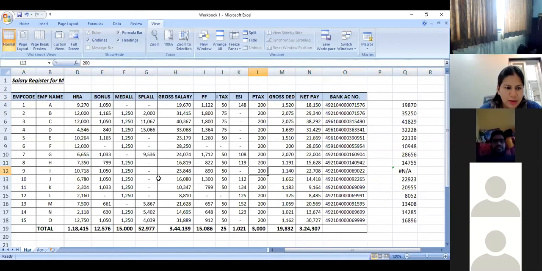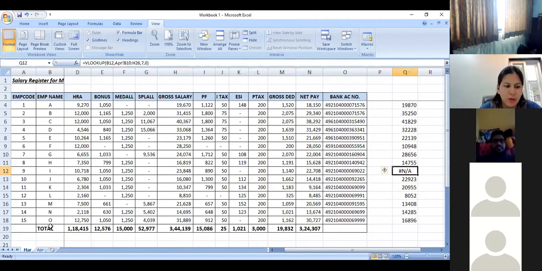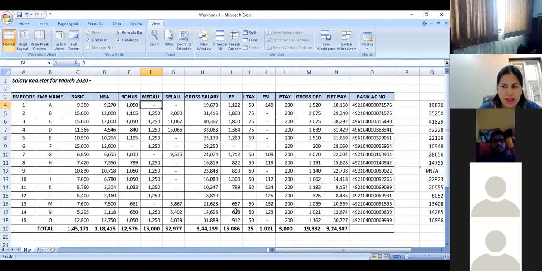So now when I don't see Mr. I, I can always go back and ask the client, okay, has he left the organization, or what is the reason his salary was not processed? Similarly, one more thing that we can do is we can see what is the average salary for these employees using the average, sum, and other formulas.